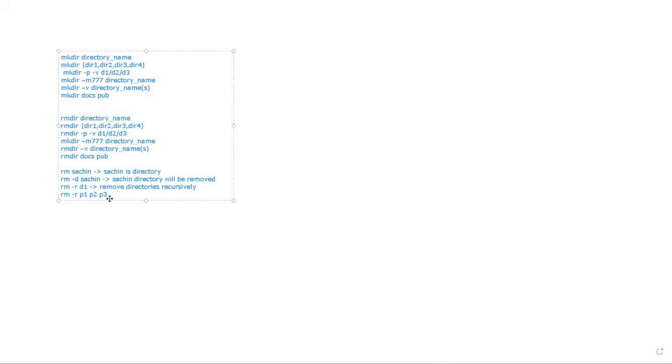Recursively, it will search its child, and in the child, it will search for the files. First the files will get deleted, then the child will get deleted, and then the parent will get deleted. So recursively, it will wipe out, or remove, the entire hierarchy or the entire path. So we saw these options.